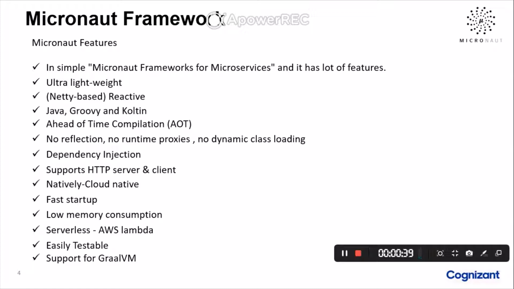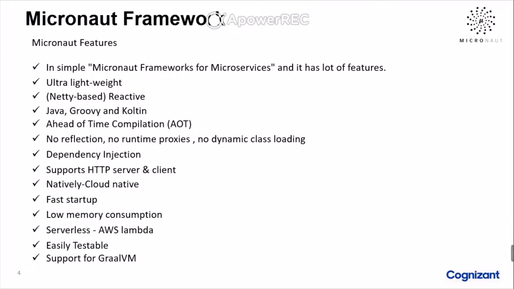Micronaut uses low memory because the framework does not need to cache a lot of information in memory. The next one is that it is very easy to test, and the last and most important feature is that it supports GraalVM. It is really a fit for GraalVM because there is no reflection at all. GraalVM is a new virtual machine from Oracle that supports a polyglot runtime environment and the ability to compile Java applications down to native machine code.